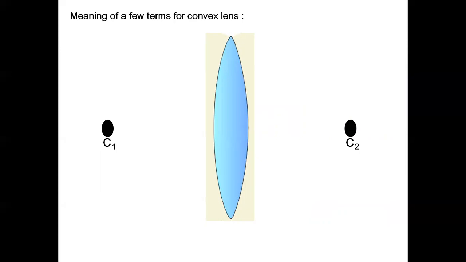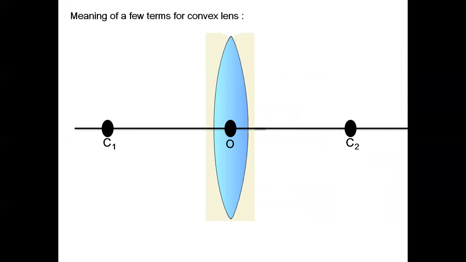Now the second definition, the principal axis. An imaginary straight line passing through the two centers of curvature of a lens is called its principal axis.